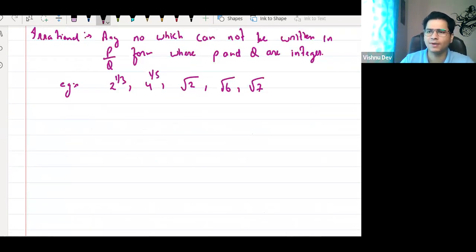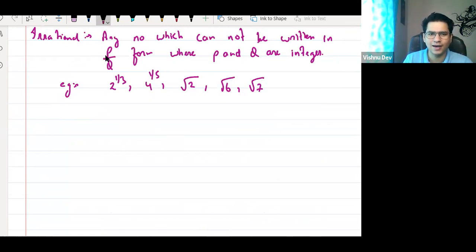For now we just need to know that there is something called an irrational number. We're just getting to know that there's something called irrational number. At least we were not knowing that before. Now at least we know. Now let's talk about what came inside rational.